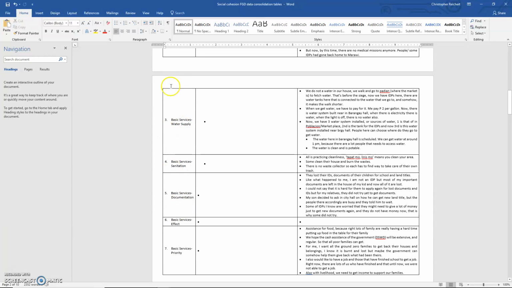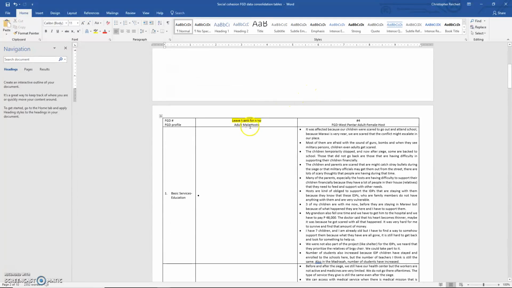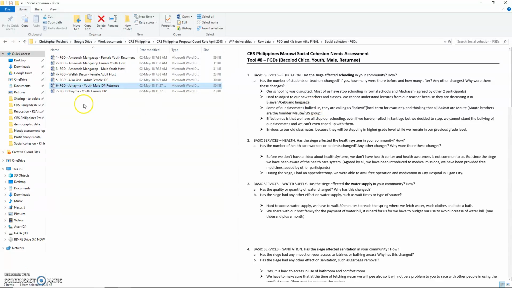When I say domain, I mean these 18 different domains. When I say focus group discussion, I'm talking about this is one focus group, this is another focus group here. I've given numbers to each focus group, and the number is linked to the file. So for example, I'll send you these ones. This is focus group 1, 2, 3, all the way till 7. And they're all different focus groups.